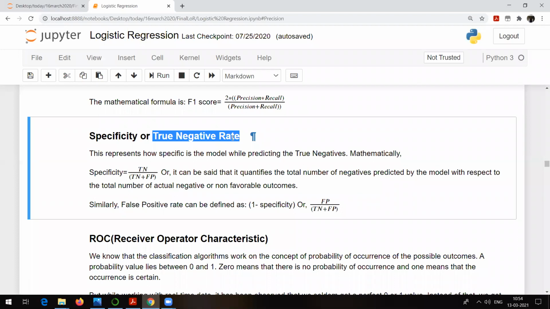As there is a true negative rate, there is something called the false positive rate also. It is defined as 1 minus specificity, or false positive divided by true negative plus false positive. This is true negative divided by true negative plus false positive. This is false positive divided by true negative plus false positive. Specificity, true negative rate. 1 minus specificity, false positive rate.